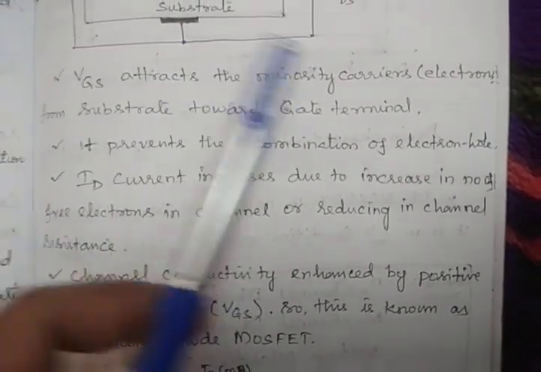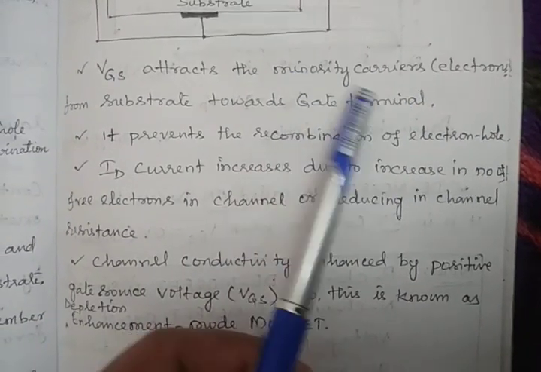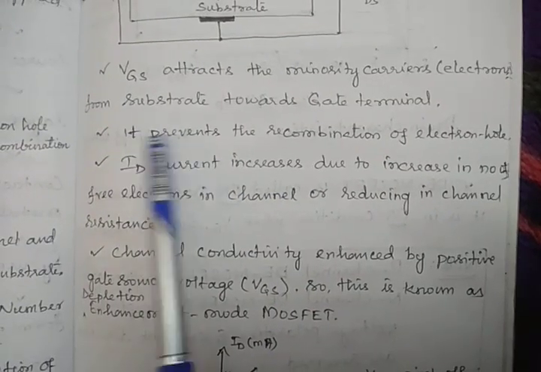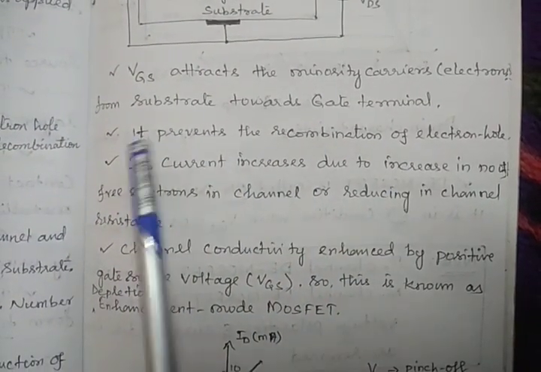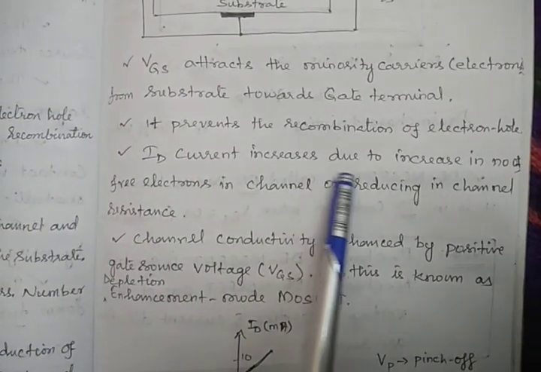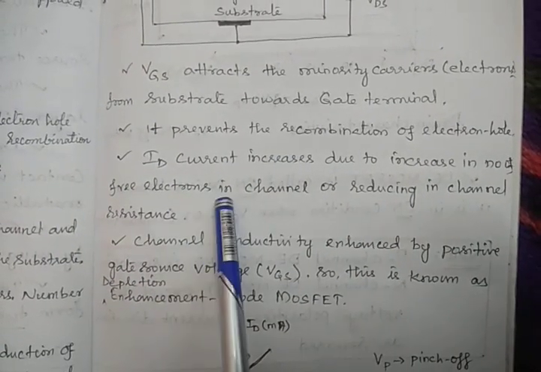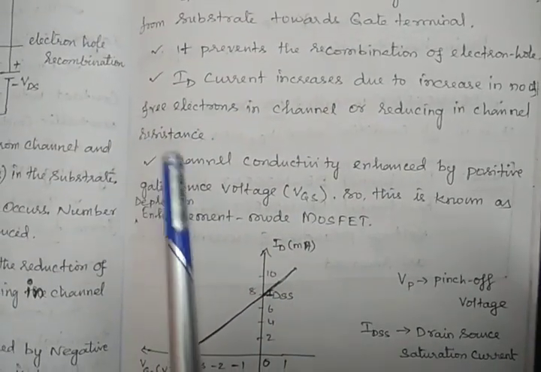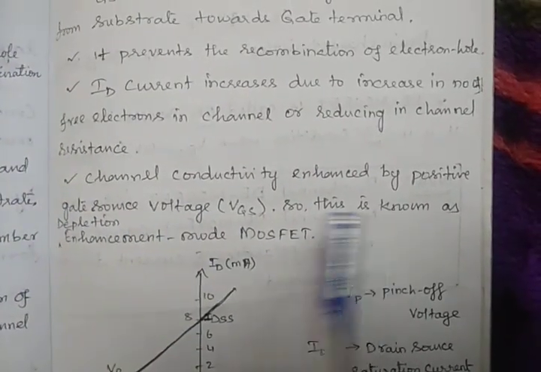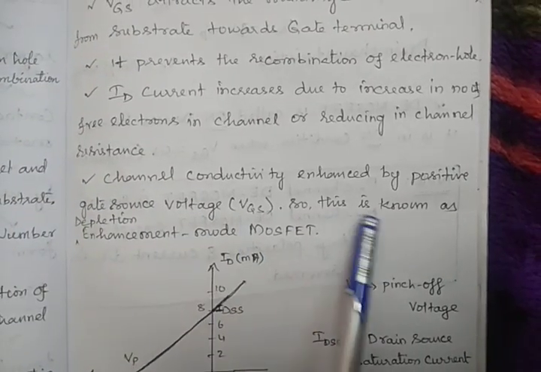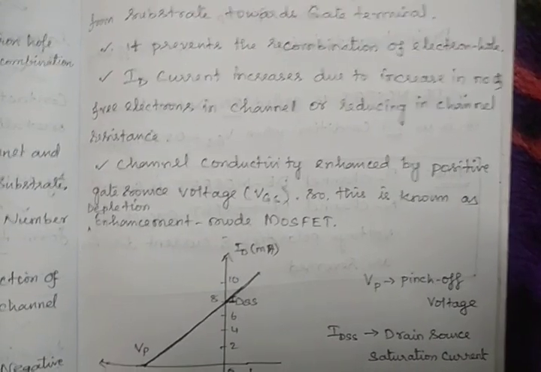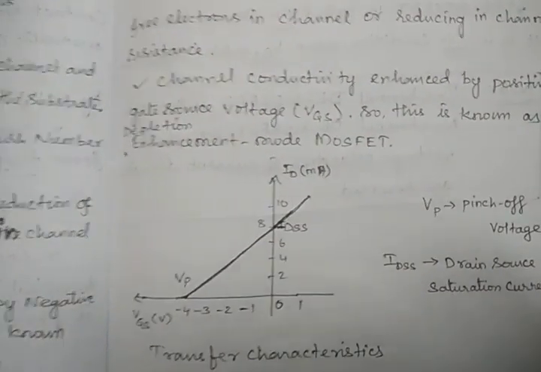VGS attracts the minority carriers from the substrate towards the gate terminal, and it prevents the electron-hole recombination. ID current increases due to the increase in the number of free electrons, opposite to the previous case. There it reduces, here it increases. Channel conductivity is enhanced by positive gate-source voltage, so this is called enhancement mode of the depletion-enhancement MOSFET. So we'll see the transfer characteristics for this one.